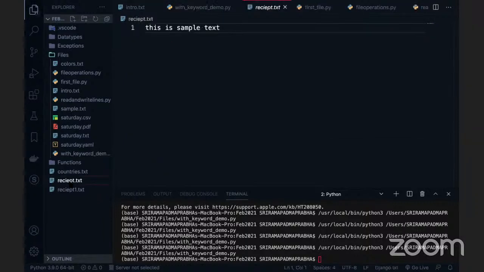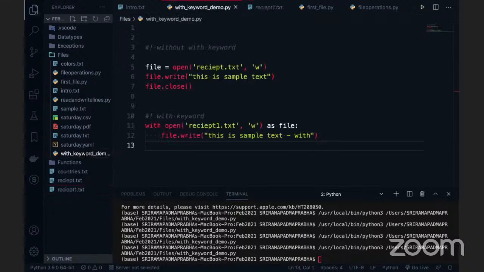Receipt is created, and receipt one is also created. But how do we check whether with is really working? How do we validate that the with keyword is working? Here I'm not using the close function. I will check by using a print of the closed attribute, and we'll see automatically whether it is closed or not. I'm going to use the print statement.